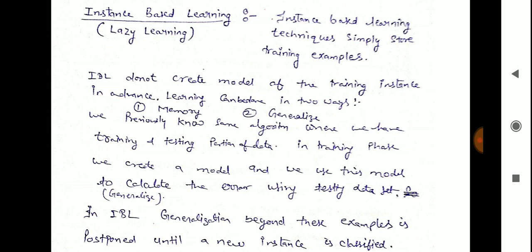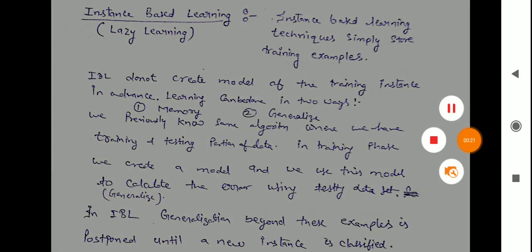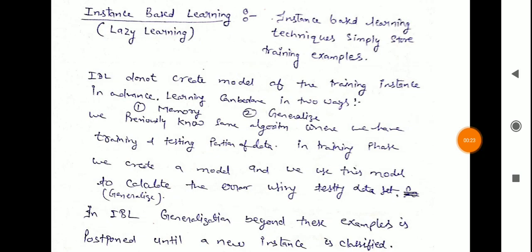Learning can be done in two ways: memory-based and generalized. In instance-based learning, techniques simply store training examples. Instance-based learning does not create a model from the training instances in advance. So learning can be done in two ways: number one, memory, and second, the generalized way.